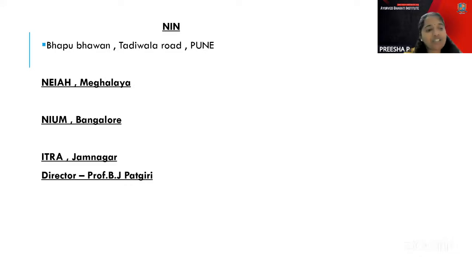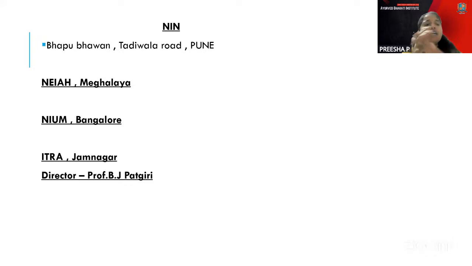The National Institute of Naturopathy, the location is there, mainly for the propagation of naturopathy, and the name was given as Bapu Bhavan because the main propagator of naturopathy was our Father of the Nation, Mahatma Gandhi. That's why the name. And the North Eastern Institute of Ayurveda and Homeopathy, NEIAH.